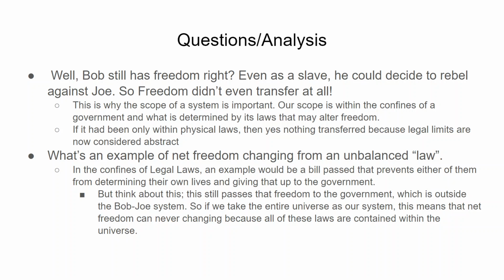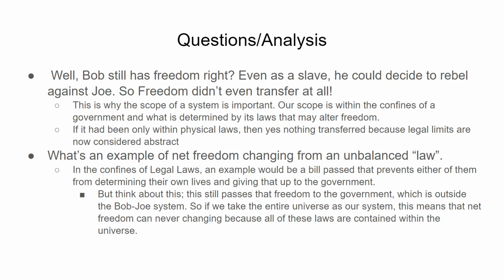Well, Bob still has freedom, right? Even as a slave, he could decide to rebel against Joe. So freedom didn't even transfer at all. This is why the scope of a system is important. Our scope is within the confines of a government, and what is determined by its laws may alter freedom. If it had been only within physical laws, then yes, nothing transferred, because legal limits are then considered abstract.